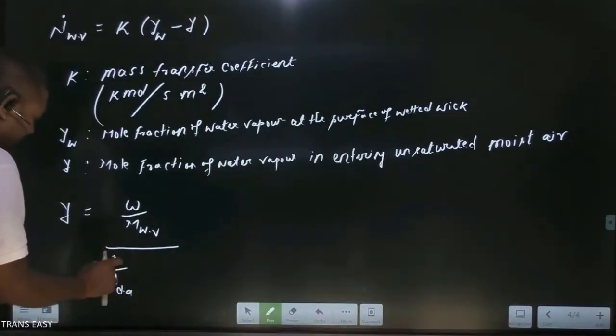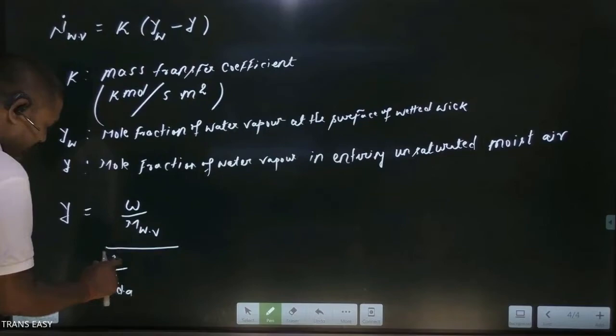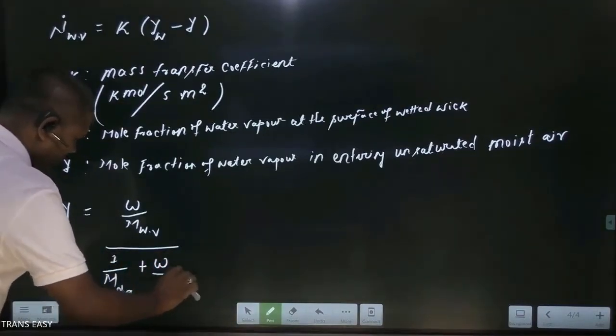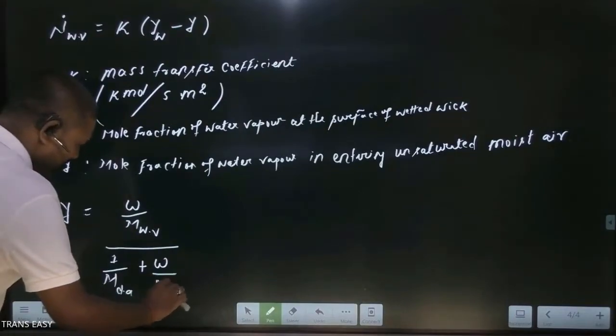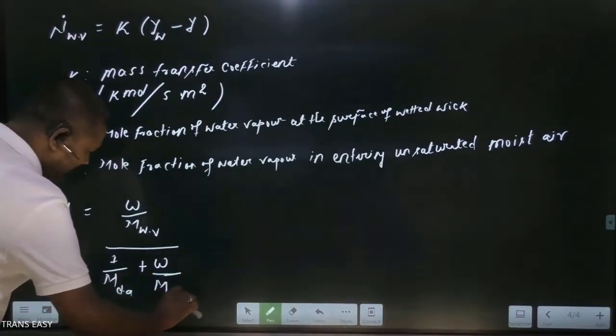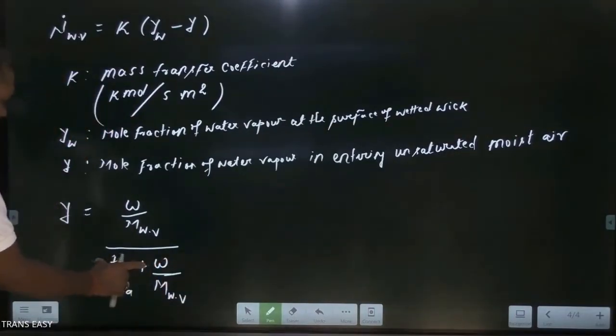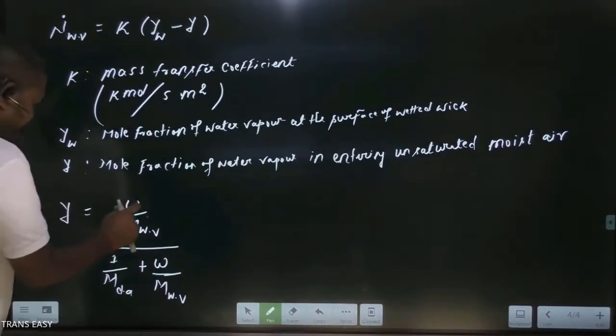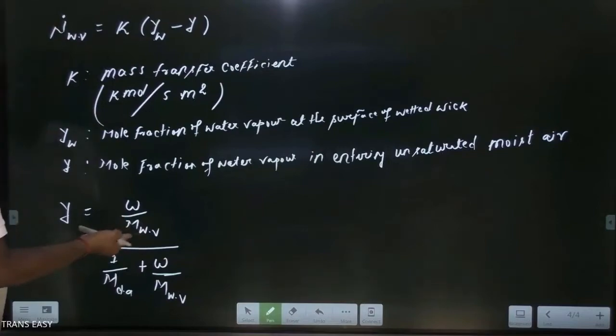This is k mole of 1 kg dry air plus k mole of water vapor. This is the total mole and this is the mole of the individual species. This is a way to calculate mole fraction.